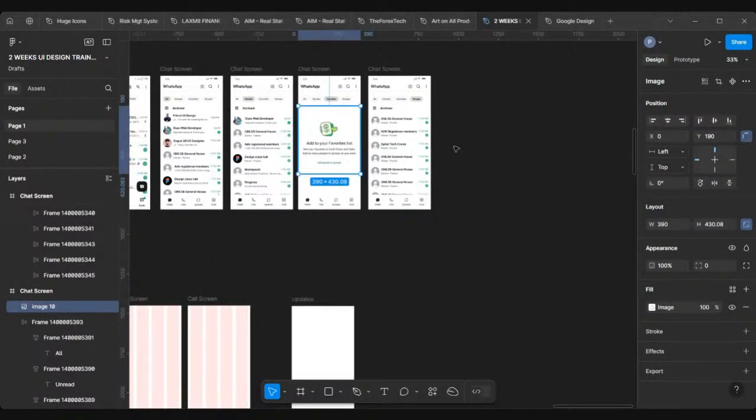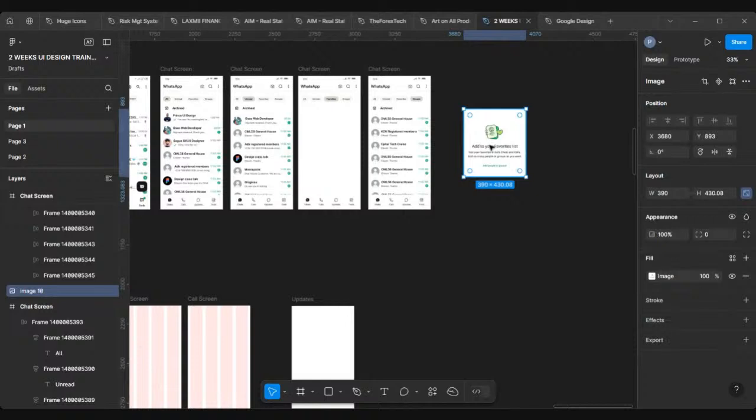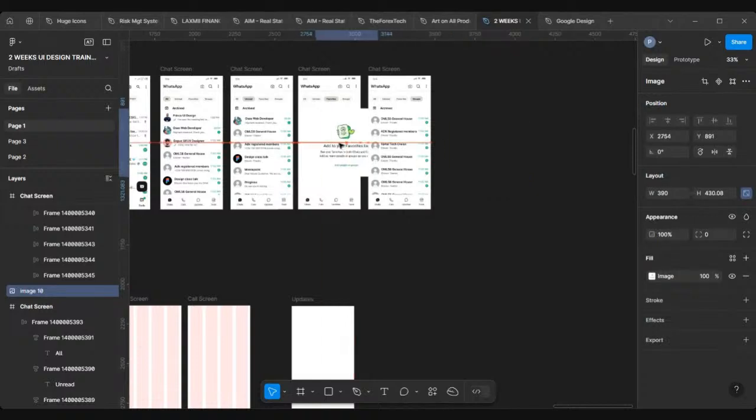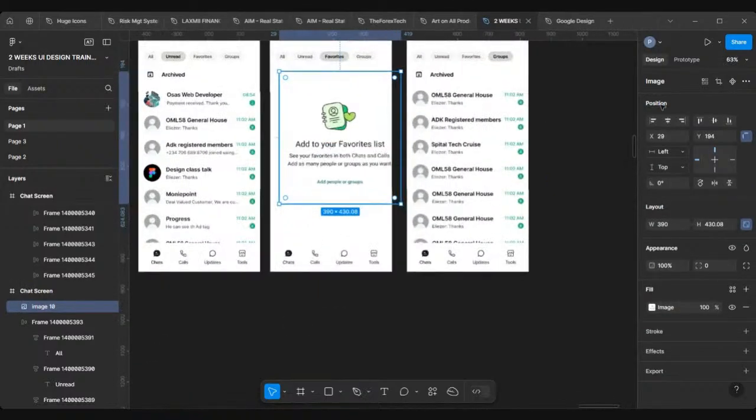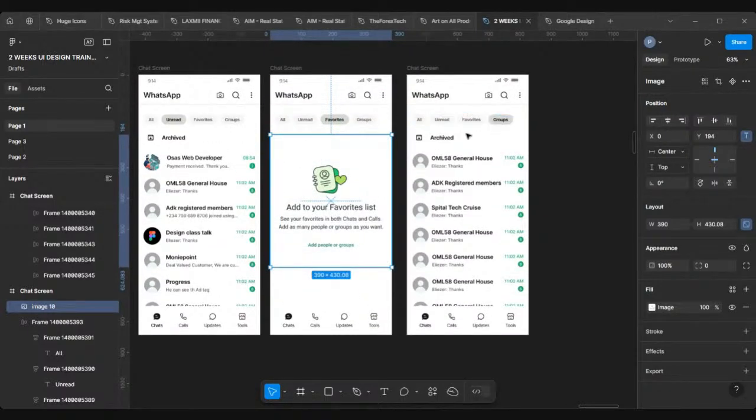Let me take this out. It is an image, a screenshot. I didn't design this, it's just a screenshot. And you can see that makes sense, right? So I was able to come up with my favorite, my group, and all of that.